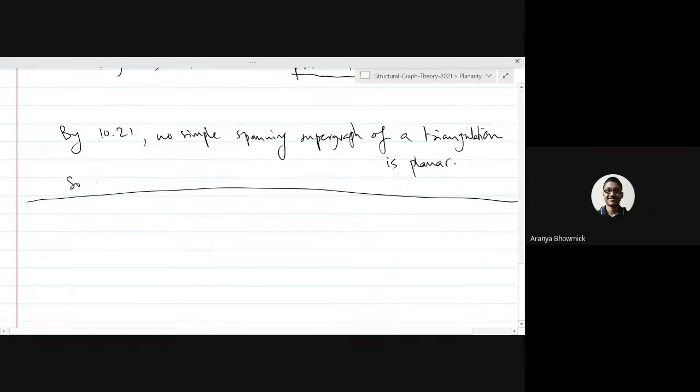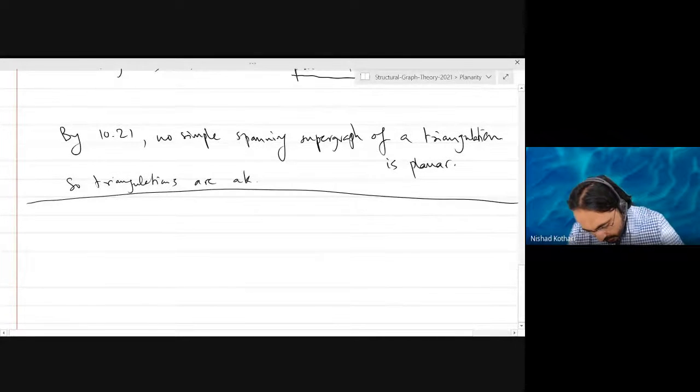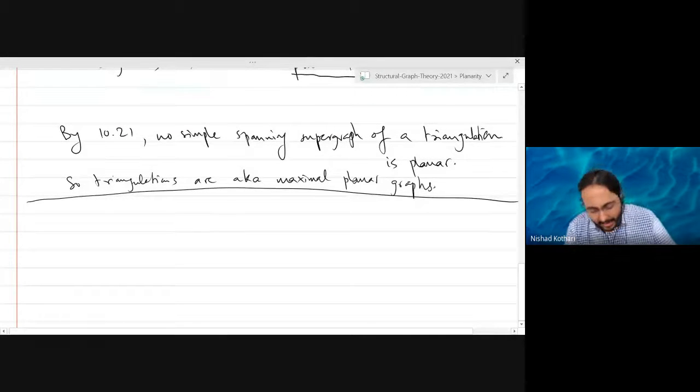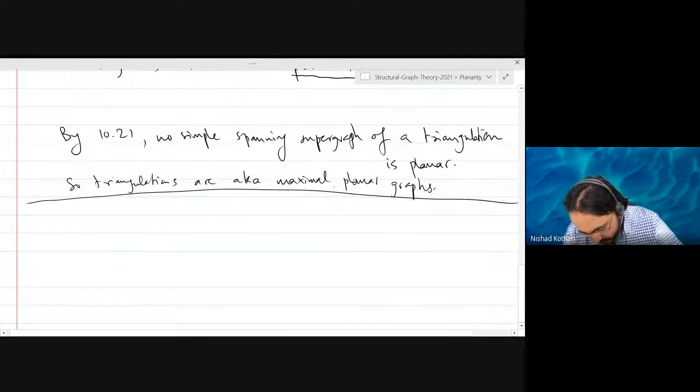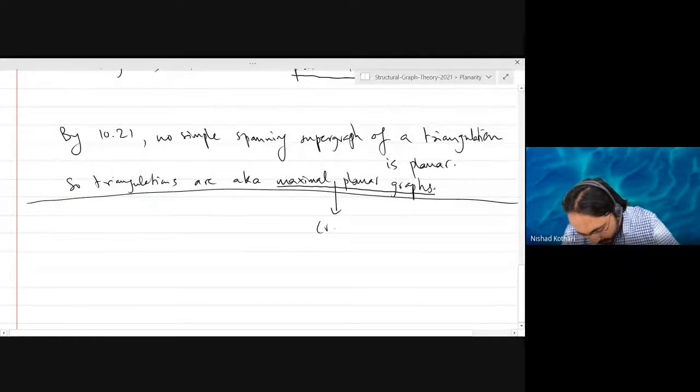So triangulations are also known as maximal planar graphs. They are those simple planar graphs where you cannot add any more edges. So they are maximal so long as you restrict to simple graphs. Otherwise, they won't be maximal because you can keep adding edges.